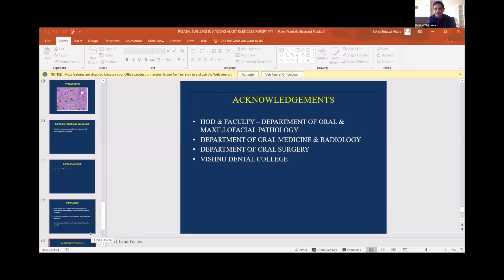But what we need to do is the take-home message. Yes, a large majority of them are developing odontomas, but a very small minority of cases are slightly unusual, because this is a matter of histodifferentiation and morphodifferentiation.